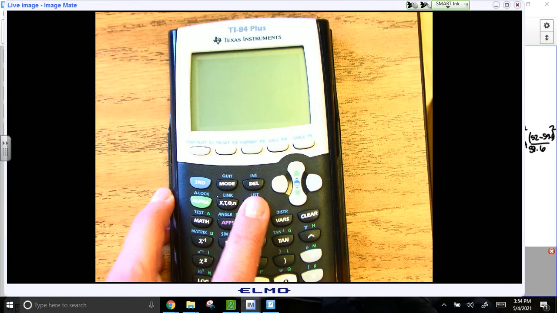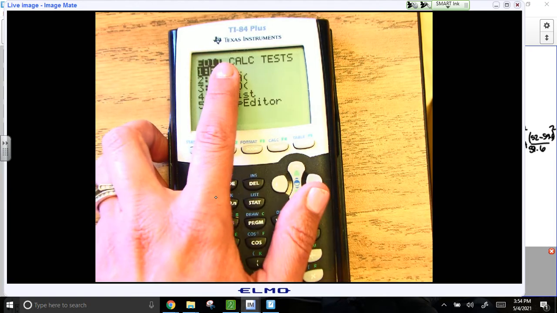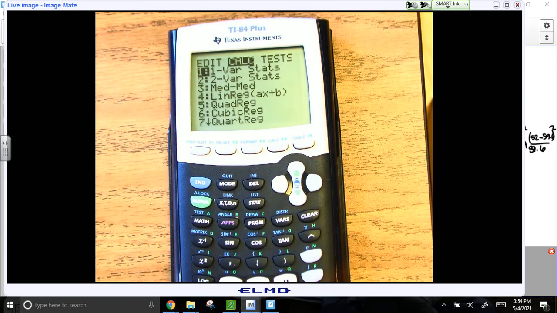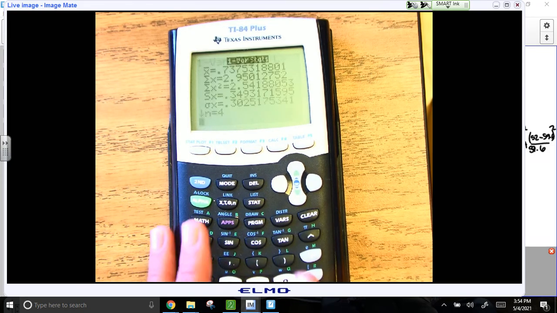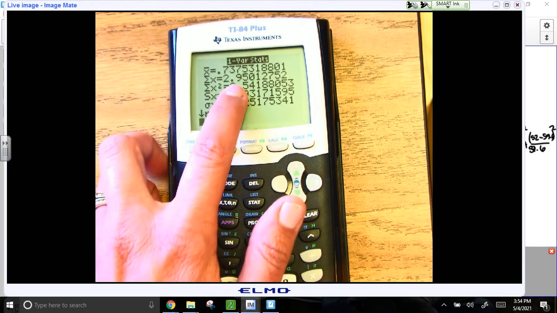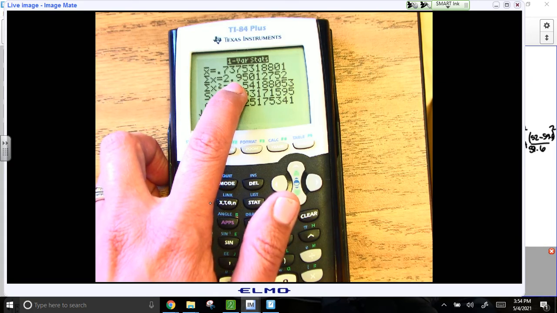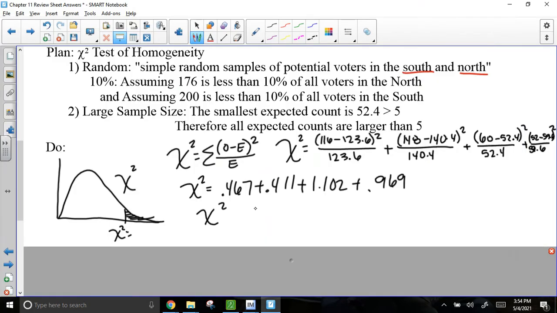When you add those all up, remember you can do that by going to, I'm going to click out of that. We can go to Stat, scroll over to Calc. Option 1, we want to tell it list 3. So when I go down to find the sum, it's right here. That's not a very big sum. It's 2.95. So the chi-squared is 2.95. Huh, interesting. Not a very big chi-squared. So I kind of feel like I know what might happen, but let's keep seeing.